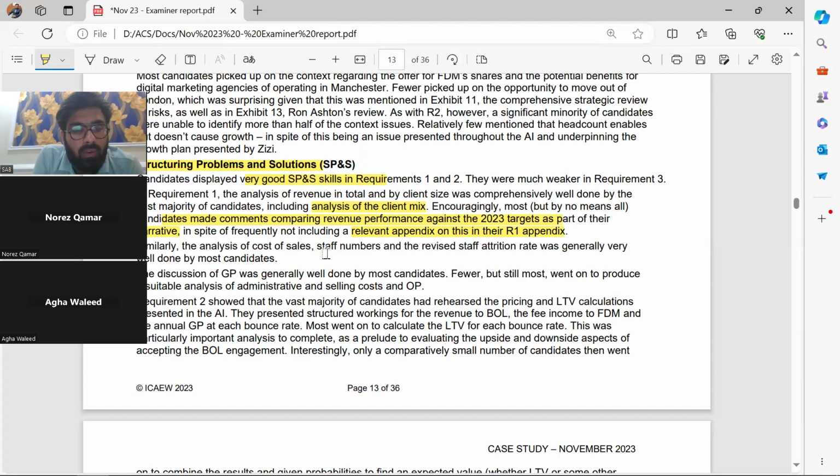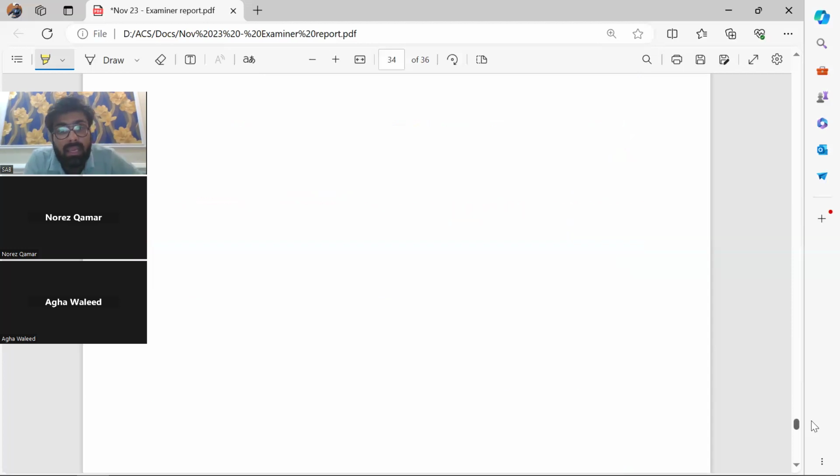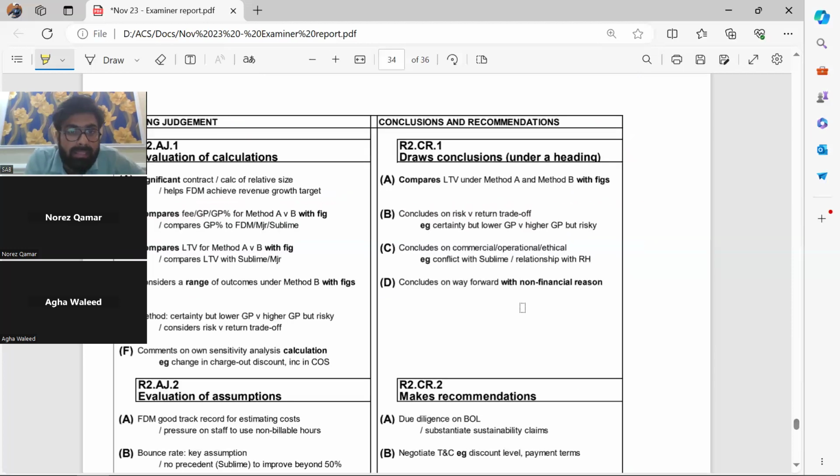Similarly, the analysis of cost of sales, staff numbers, and revised staff attrition rate was generally very well done. The discussion on GP was well done by most candidates, but few produced a suitable analysis of admin and OP. So SPS is breaking down your numbers. If your revenue is going up, then breaking it down by client size and commenting on the client mix, that's SPS.